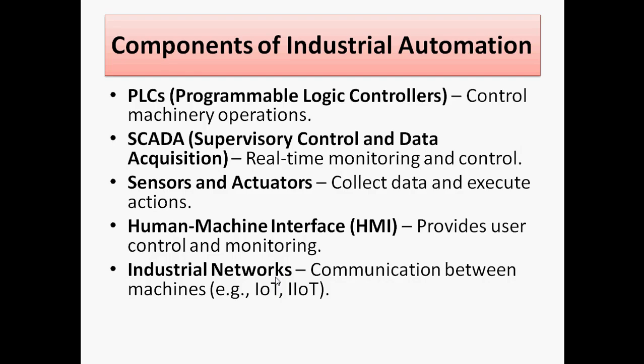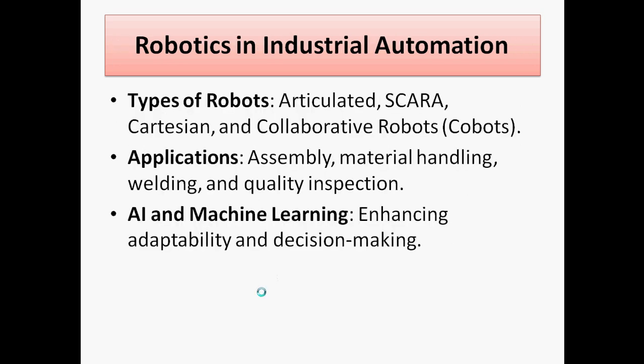These are the main areas categorized in industrial automation. Now the robotics in industrial automation. Types of robots we know are the articulated robot, SCARA robot, Cartesian robot, and collaborative robots. These are divided configuration-wise. Applications useful in industrial automation are robots in assembly, material handling, welding and quality inspection. These are the different applications we do with robotics.